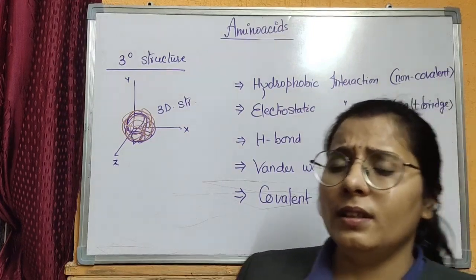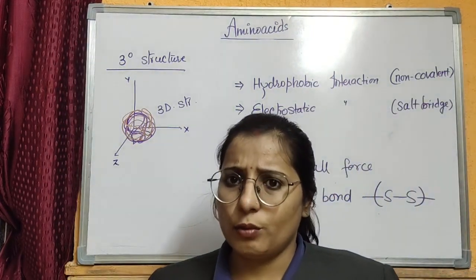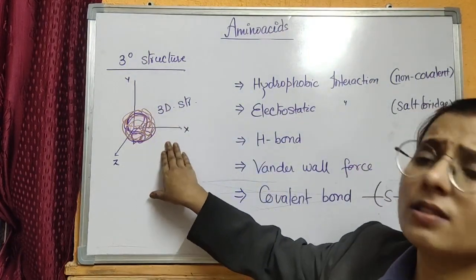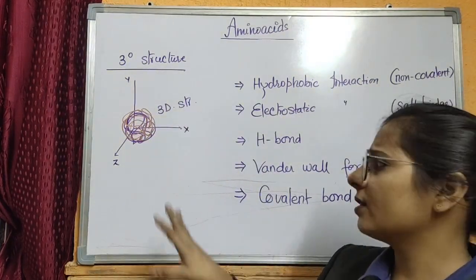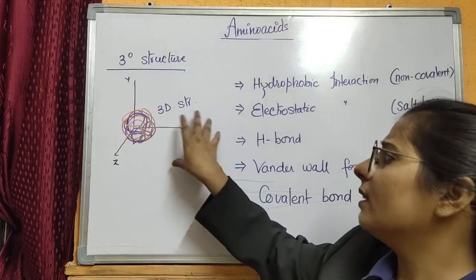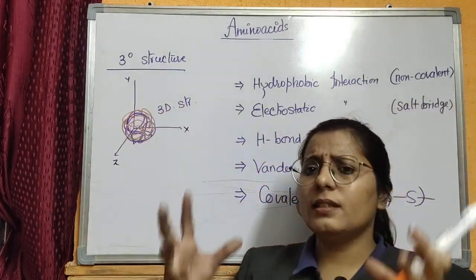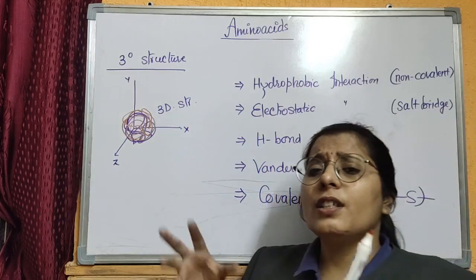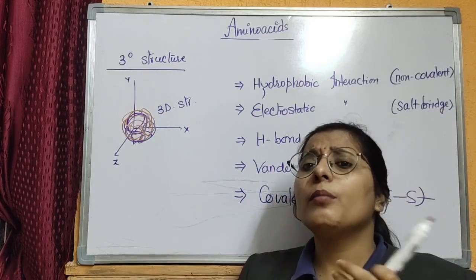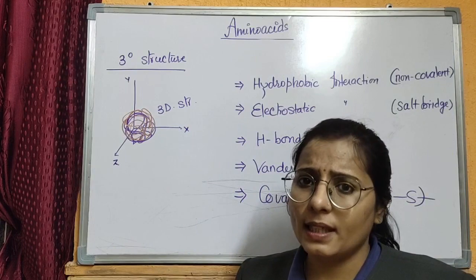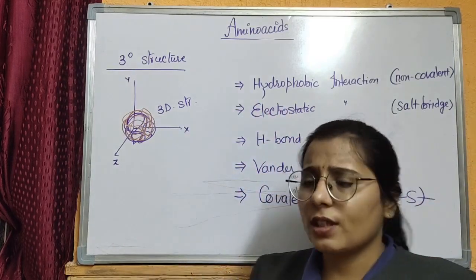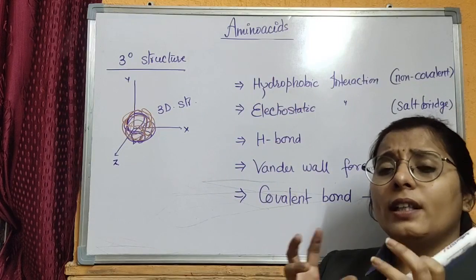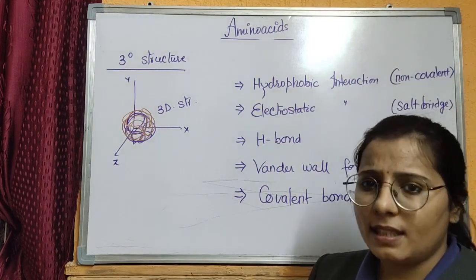Now the third, or the tertiary structure of a protein. The tertiary structure of a protein is a 3D structure. We know that in a 3D structure a molecule is present in the x, y and z direction, that is a 3D structure. In tertiary structure, a number of polypeptides are here and they form a 3D structure having a number of forces or interactions that make it stable,